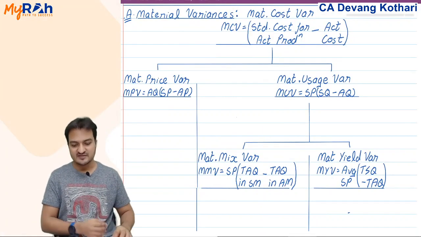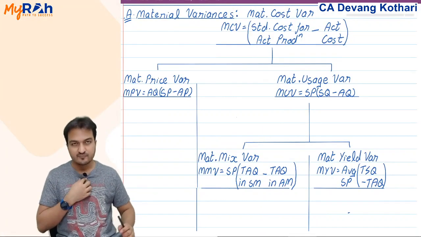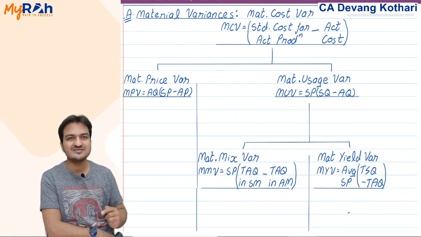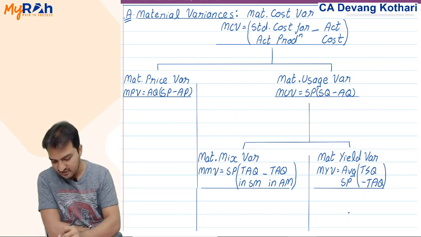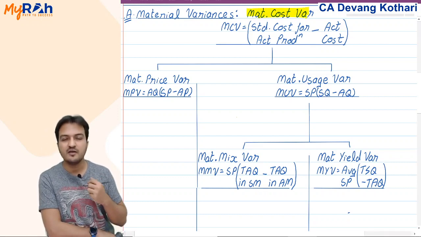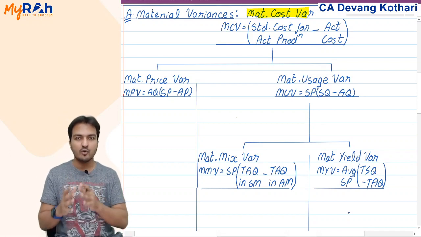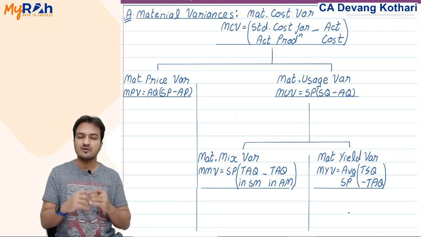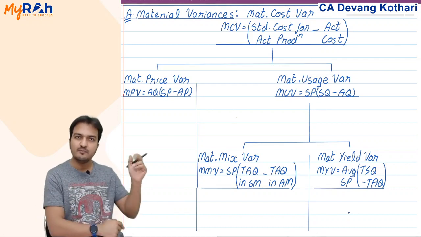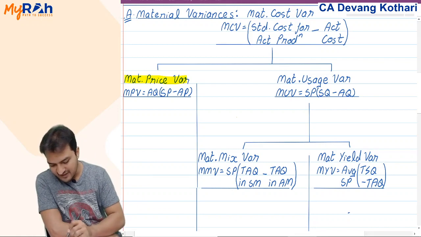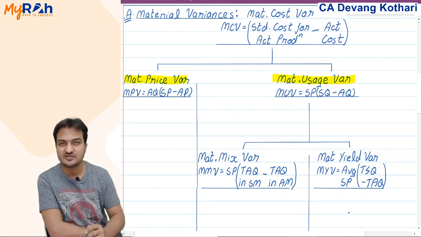Now, this is my first set of variances, material variances. As of now, I will just discuss the names of the variances that we have here. First one is material cost variance. It indicates how much extra material cost I incurred. How much extra total material cost did I incur means material cost variance. Within that, we have material price variance and material usage variance.